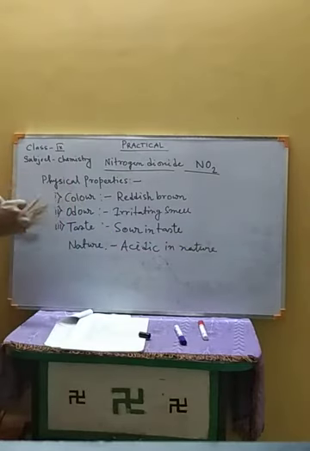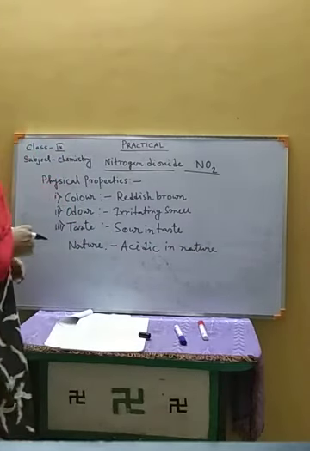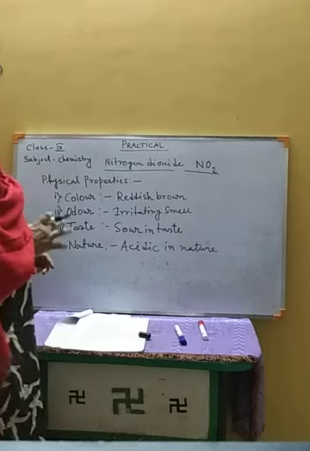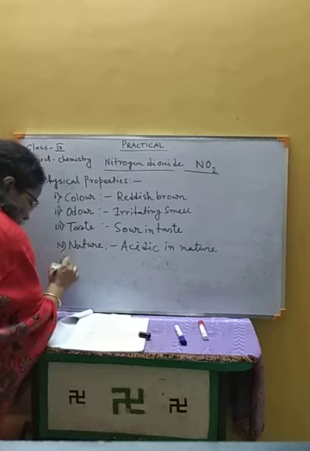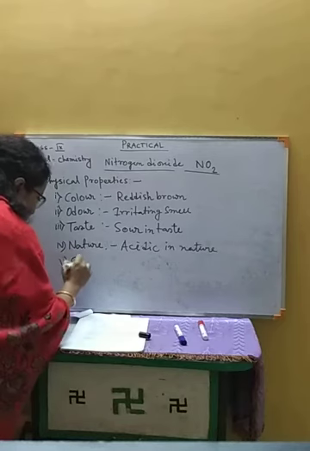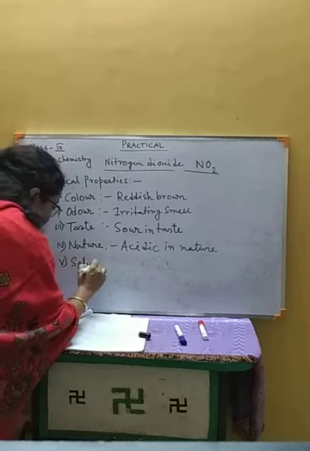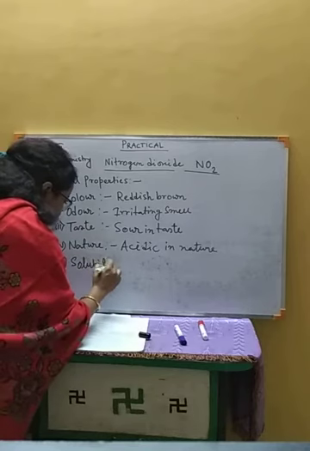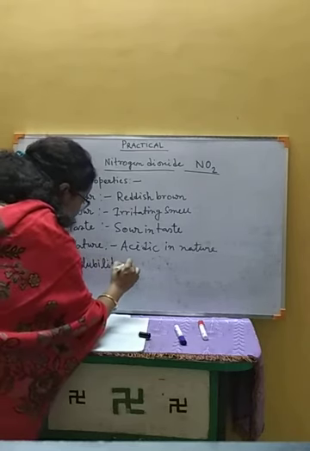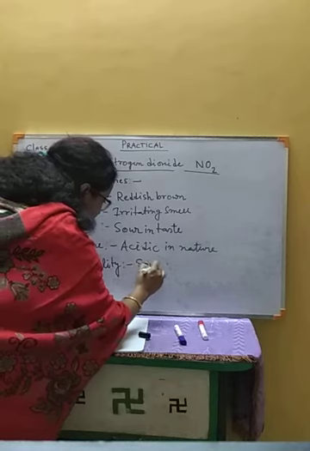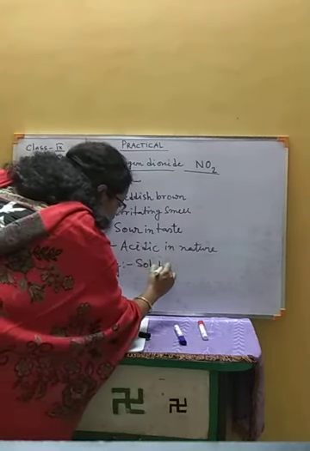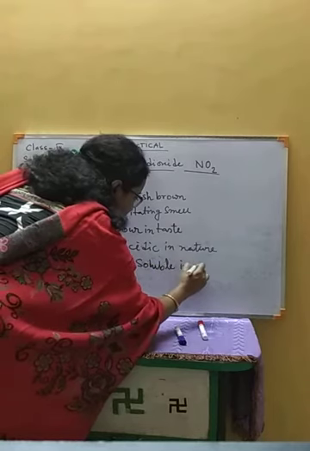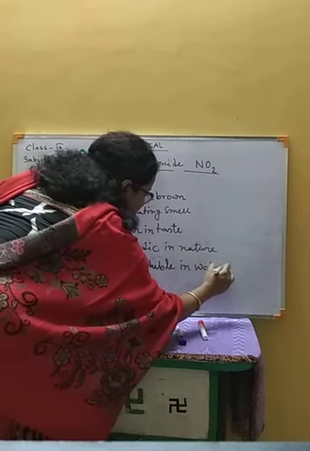As this is a non-metallic oxide, it is acidic in nature. And number 5, solubility. This gas is soluble in water. This gas is water soluble.